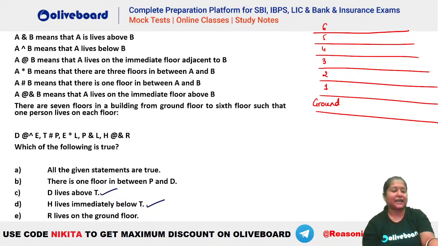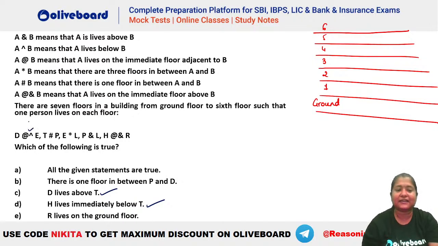ठीक है, we'll check, right? We will see. Don't worry. चलो ठीक है, इसको ट्राई करते हैं, राइट? लेट्स सी व्हाट इज द मीनिंग हियर. At the rate and cap. What is the meaning of at the rate cap? At the rate means that lives immediately floor adjacent. That means they have to be adjacent. Cap means immediately below, right? You can see below hai cap, and at the rate means adjacent. So adjacent and below, that means immediately below. So that means D has to be immediately below E. This is the first hint that we will have. Okay. So D has to be immediately below E.